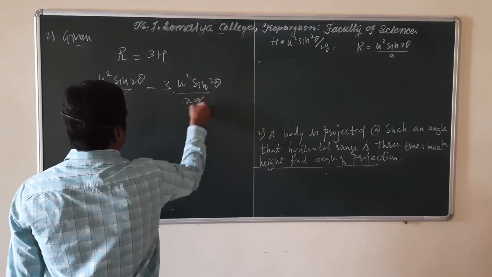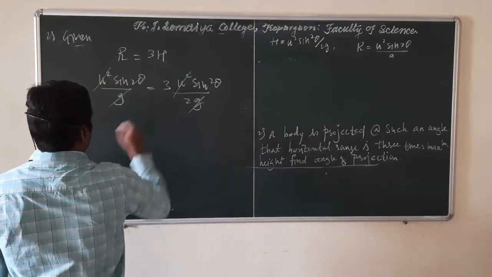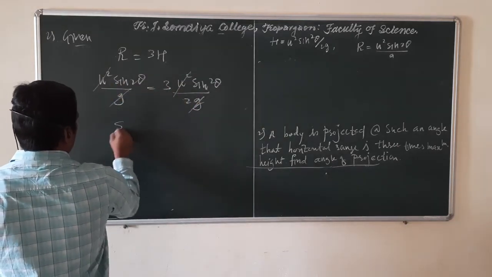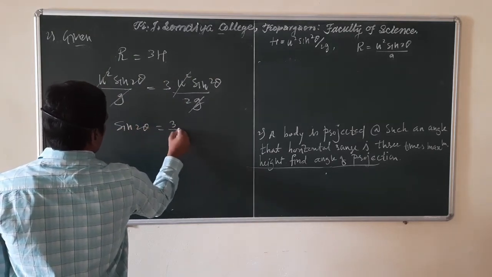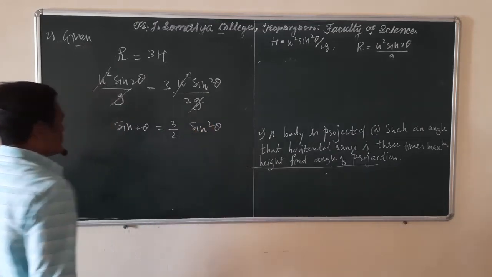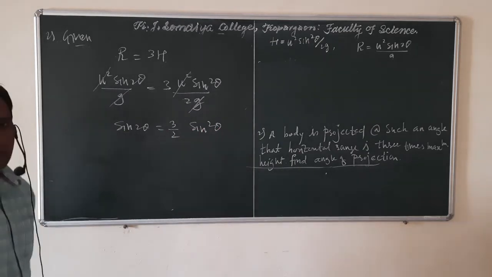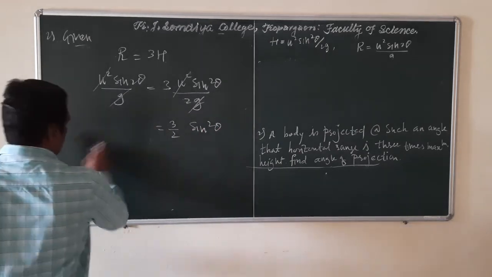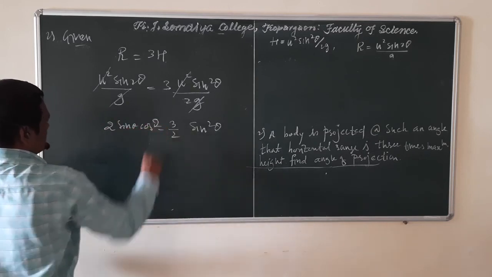So this g will cancel, u square will cancel, and we get the equation sine 2 theta equal to 3 by 2 sine square theta, and sine 2 theta using the formula is 2 sine theta cos theta.